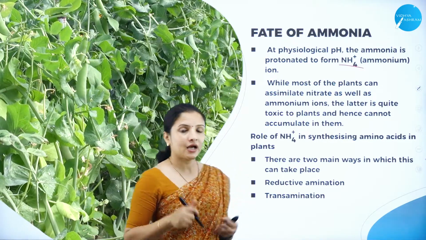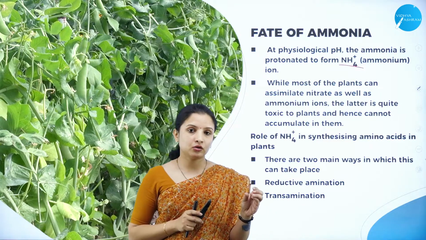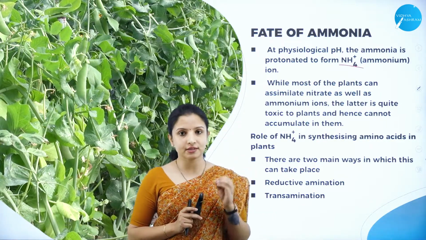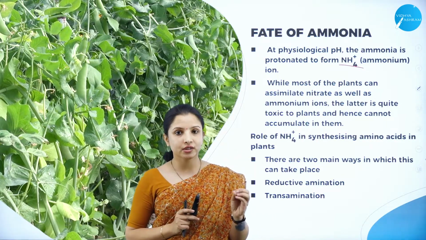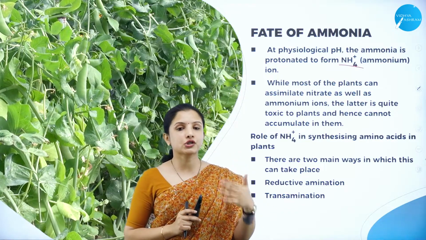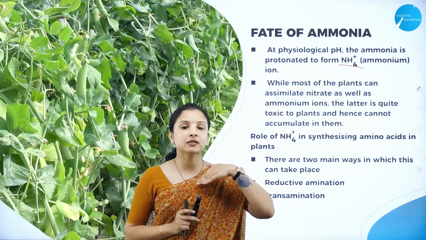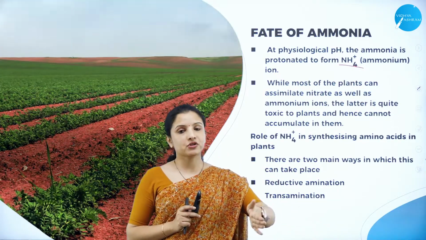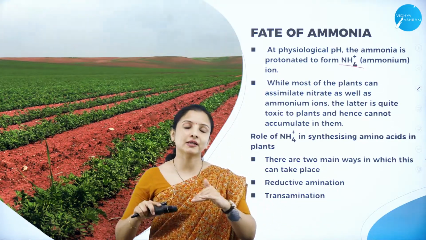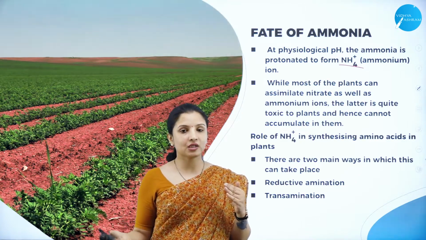I told you, in the nodules, the nitrogenase enzyme will convert the nitrogen to ammonia, that is NH3. That NH3 will be released to the soil and the nitrogenase will remain in the root nodules, wherein it will again enter into the repetition of the process.